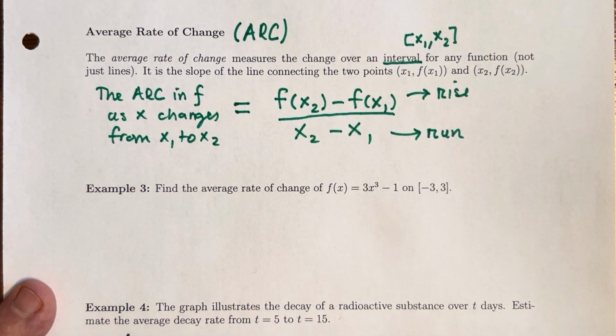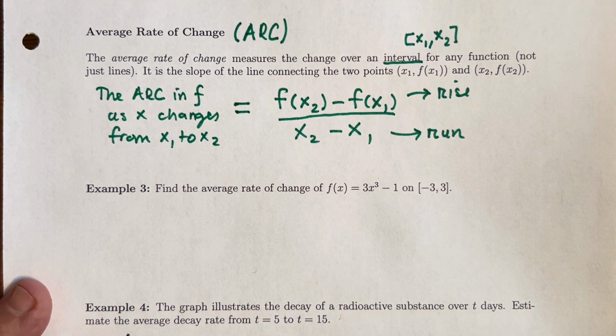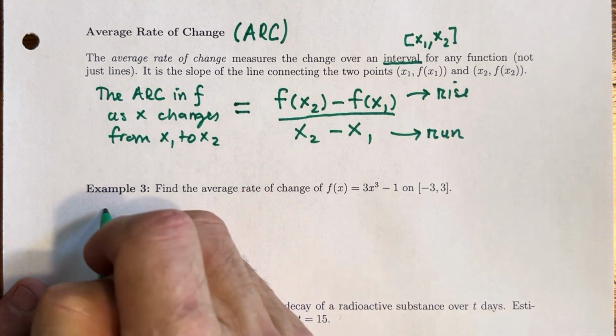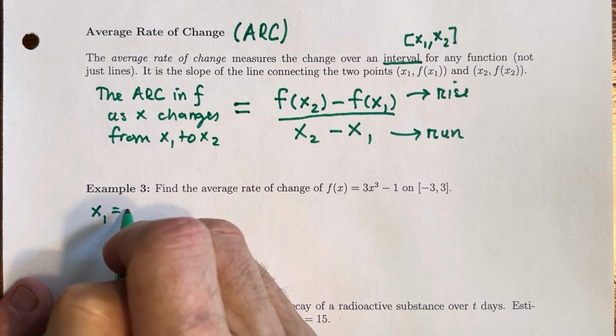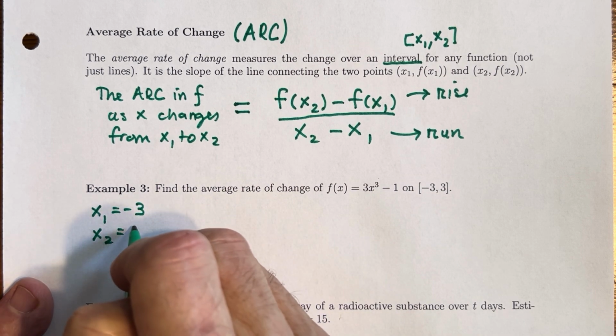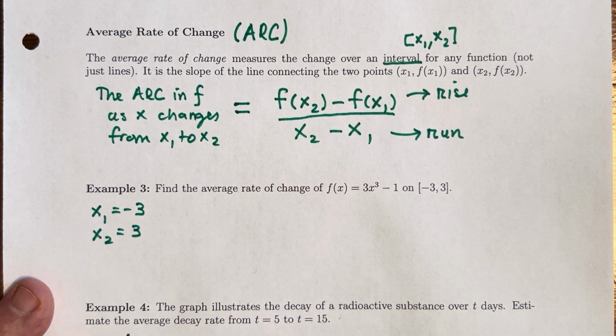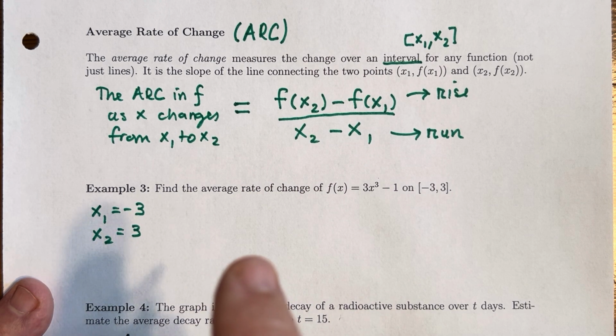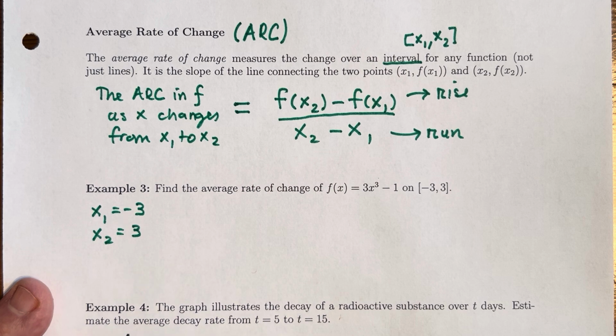We're interested in the interval -3 to 3 for the x's. So those are your values right there. x1, the starting point, is -3, and x2 for the run, the ending point, is +3. So we have an interval of 6 units of the domain that we're interested in. You plug those values in to get the y coordinates at those 2 locations.